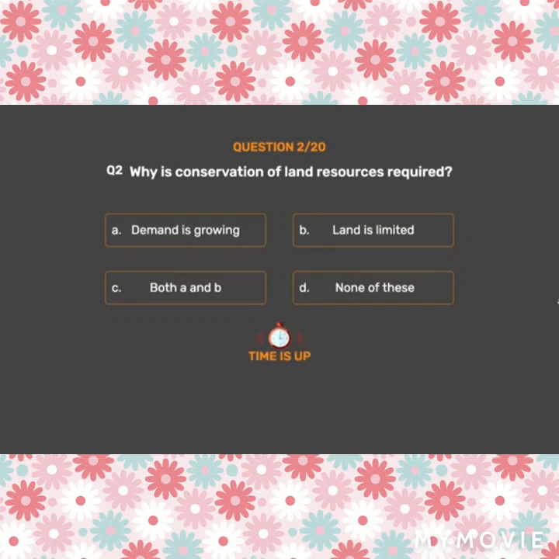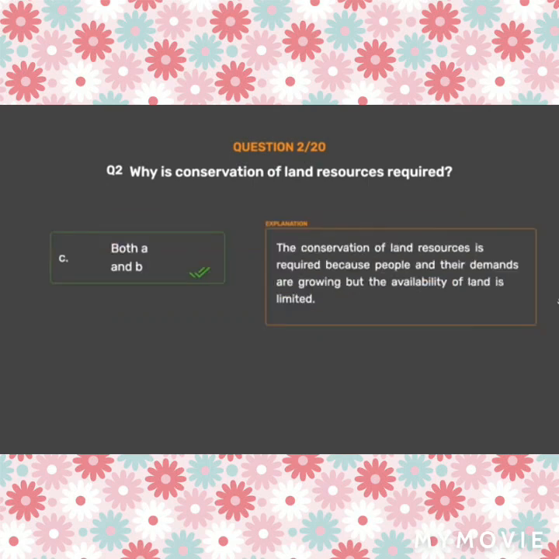The correct answer is Option C. Both A and B. The conservation of land resources is required because people and their demands are growing but the availability of land is limited.